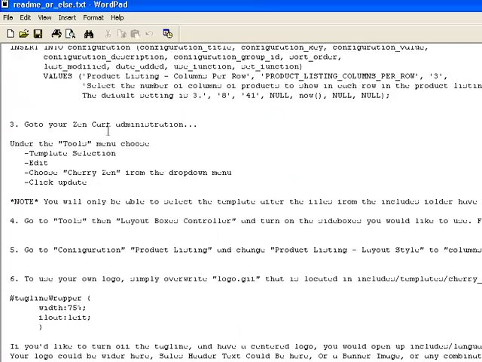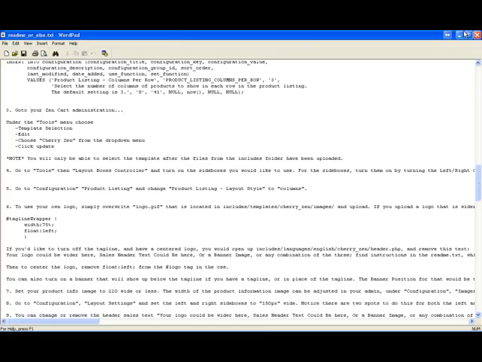Step 3, go to your administration, tools menu, and select the template. 4, then reset the side boxes. 5 will not need because it's to do with option 2, the optional one.